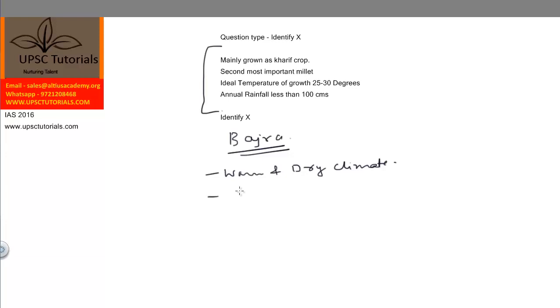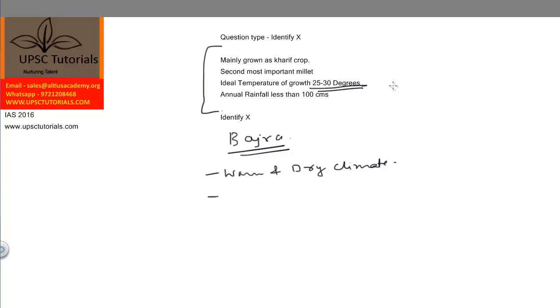Secondly, the ideal temperature of its growth is 25 degrees to 30 degrees, which is given in this. We have already guessed the right answer. We have arrived at the right answer, but for your benefit, I am discussing bajra in this video. Similarly, we will be discussing sugarcane, wheat, rice, and the conditions for their growth. We'll also be discussing tea, coffee, and we'll also be covering the climate regions of the world in a